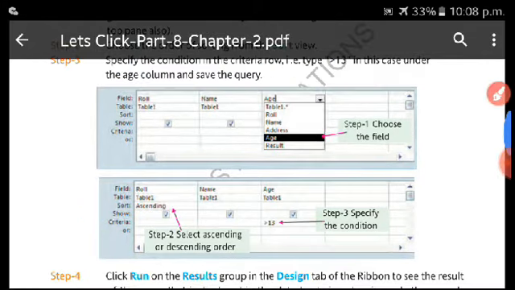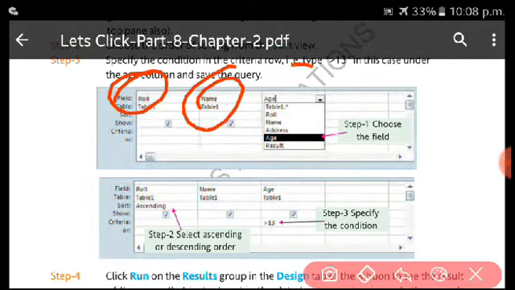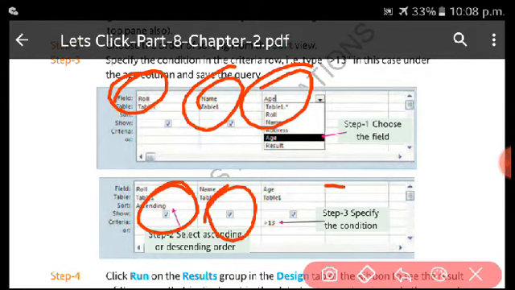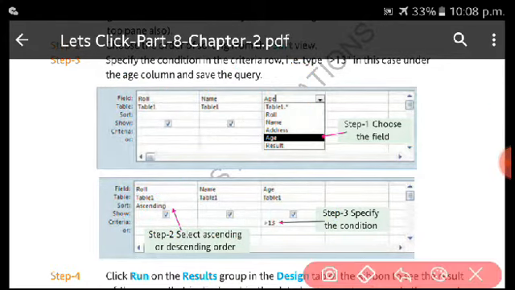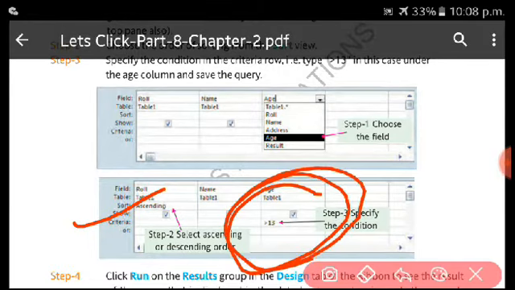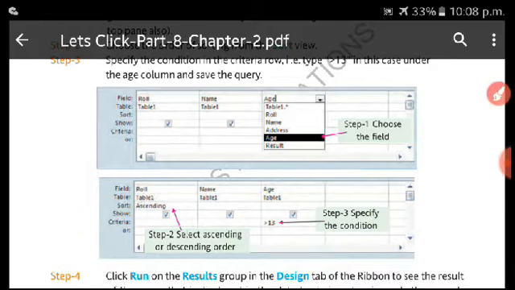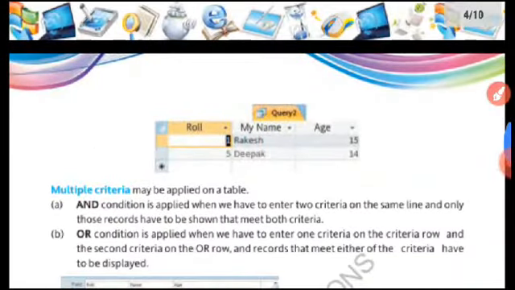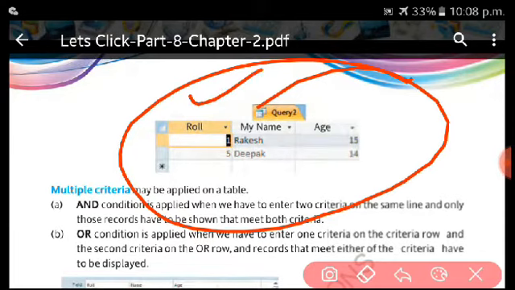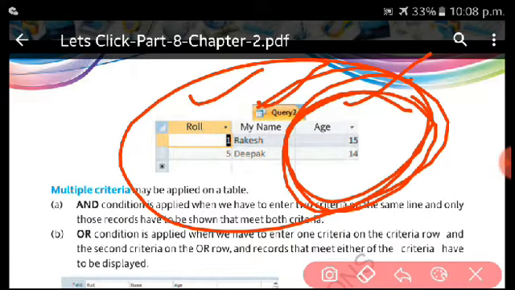Then fields, that is show. So I have taken 3 fields here: roll number, name, age. I have applied this show symbol marked on all the 3 fields. It means I would like to display all the 3 fields on the screen. Criteria, the condition. So what I have applied, I would like to get the records of those students whose age is more than 13. So whenever I run this query, I will get this result. You can see there are 3 fields: roll number, name, age, and you can see the students are here whose age is more than 13.